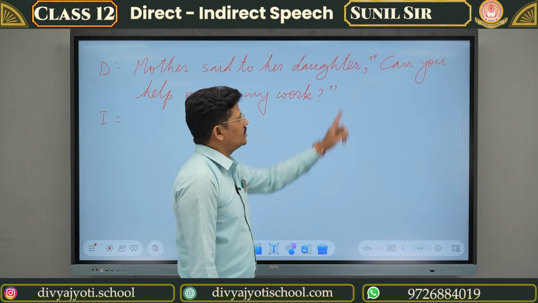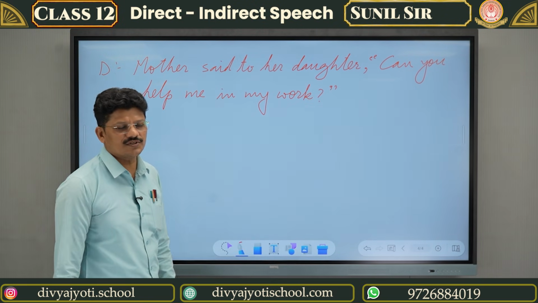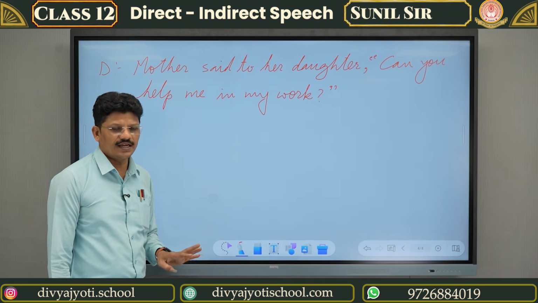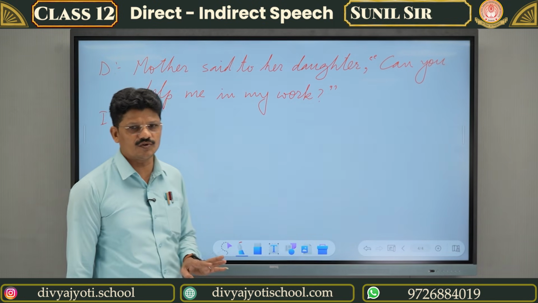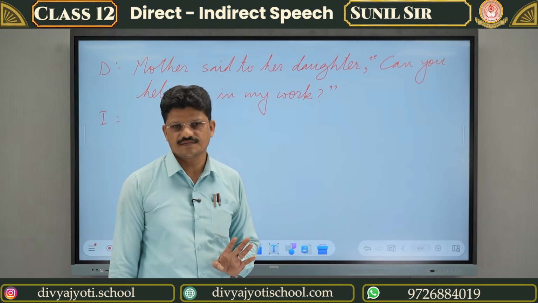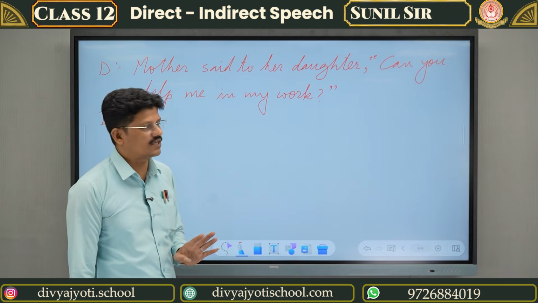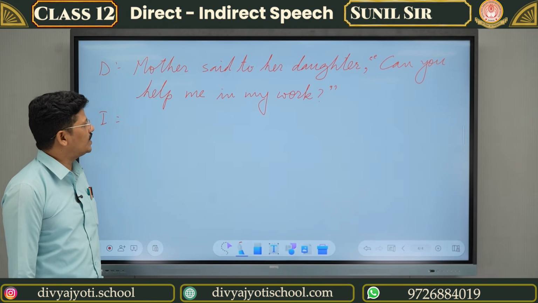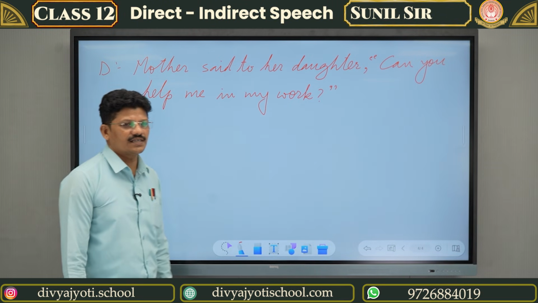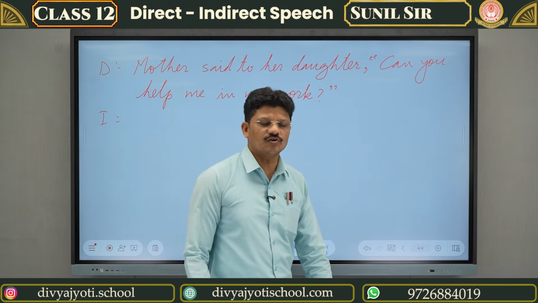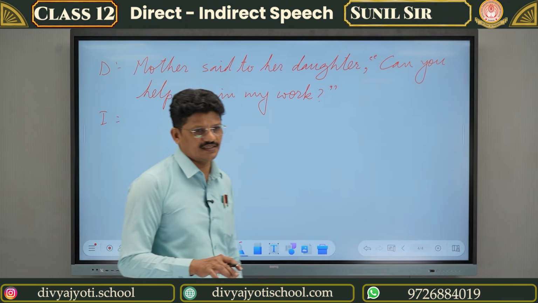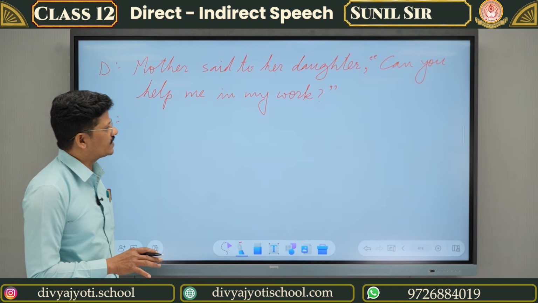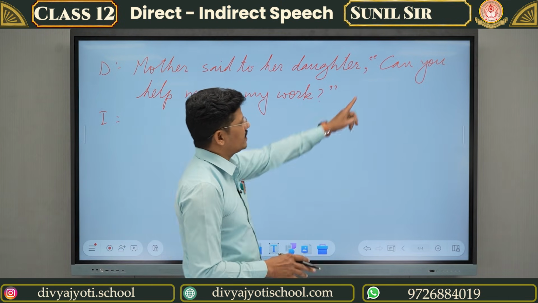Then the conjunction. So far we have used "that" in a simple sentence and "to" in an imperative sentence, and in a yes or no question we have to use "if" or "whether". What? Conjunction, "if" or "whether". Then next, what do we have to do? "Can you help me in my work?" This is a question, so we have to turn it into a simple sentence. Then we have to change the tense accordingly. So let us change the sentence into simple.